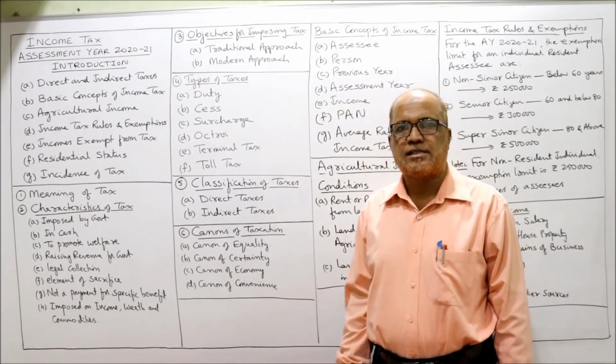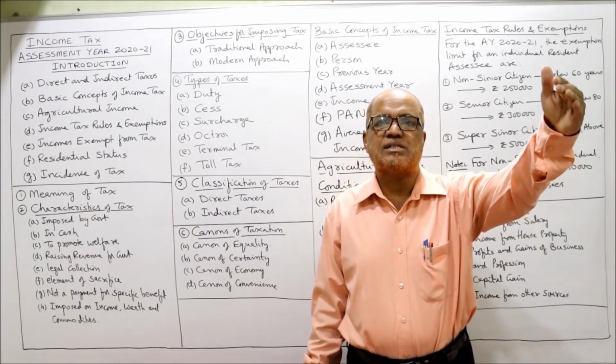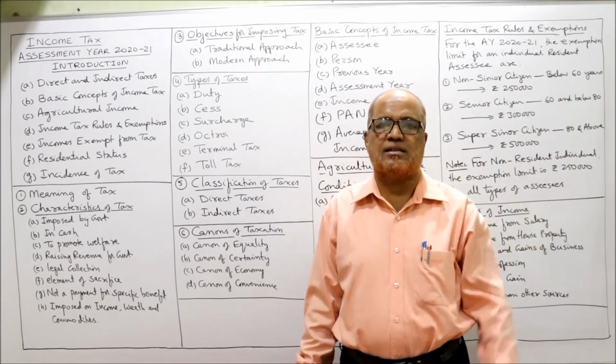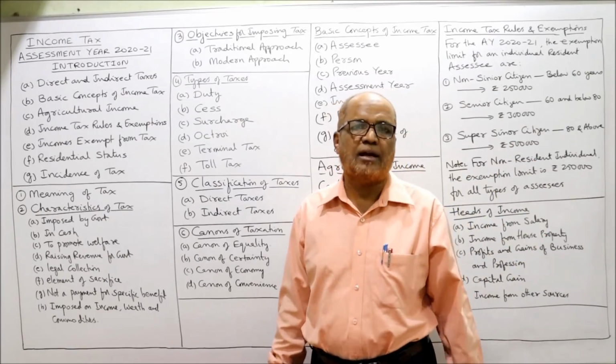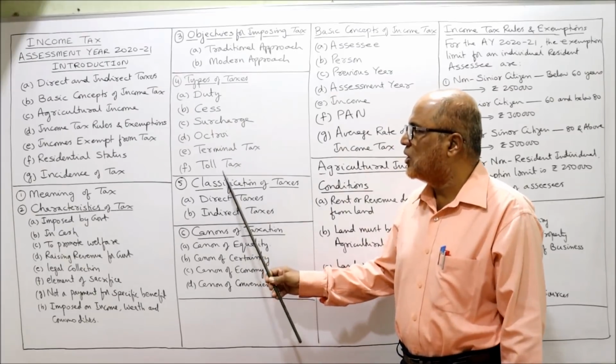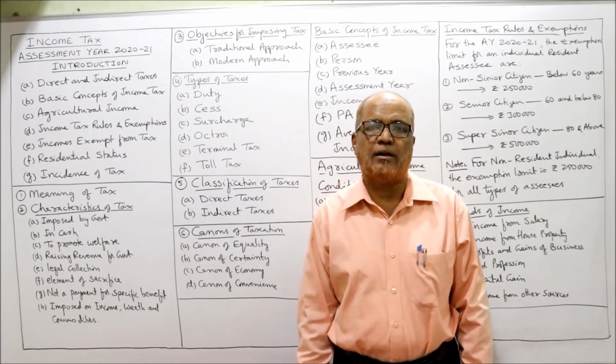Similarly, terminal tax, it is opposite to octroi. When the goods are moving away from our state to other states, at the time of leaving the goods, the tax will be applied. That is called terminal tax. Toll tax. Toll tax will be applied on vehicular movement.